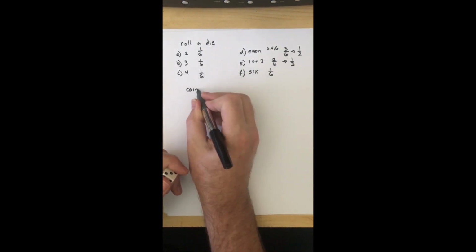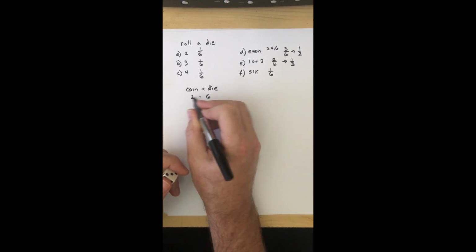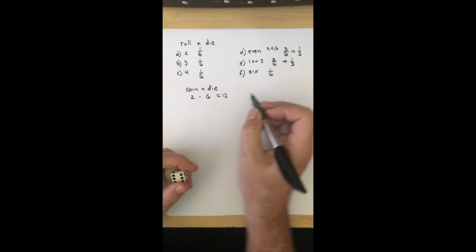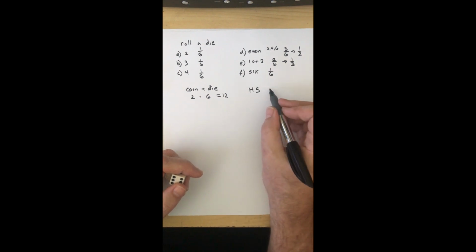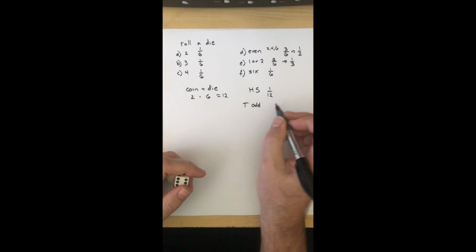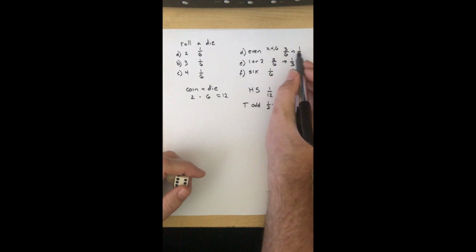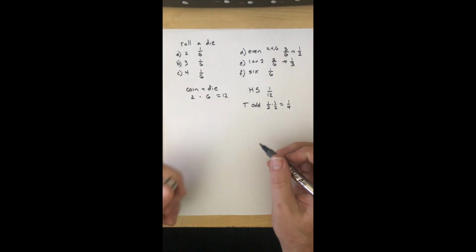So a coin plus a die, well, that's 2 possible outcomes times 6. It's always multiplying when you're combining to get the possible outcomes of 12. So if I wanted to get a heads and a 5, well, that's going to be 1 possible outcome out of 12, right? If I wanted to get tails and an odd, well, that's going to be 1/2 for the tails times 1/2 for the odds, because odds and evens are both going to be a half. So that's a 1/4 possibility.